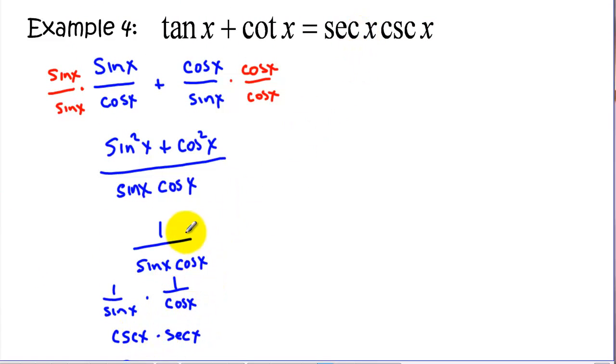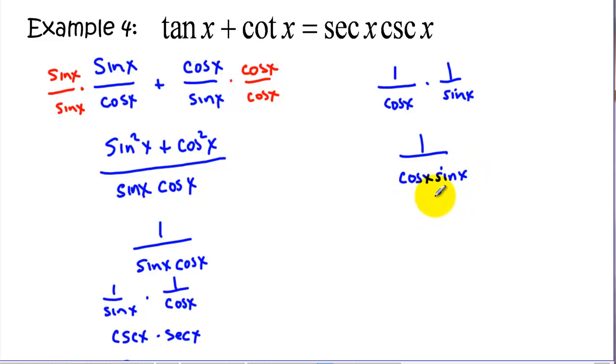If we got to, say, this point here, and you weren't sure how to get this, we could go over now and work the other side. So we could turn this into 1 over cosine of x times 1 over sine of x, and then multiply those together. And again, use the commutative property of multiplication and show that those two things are the same.